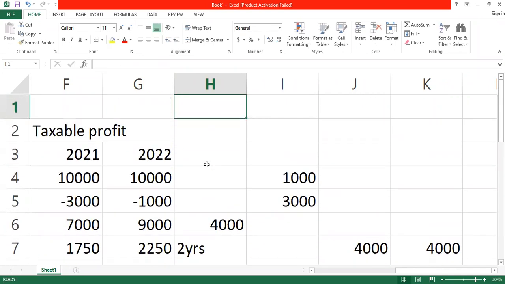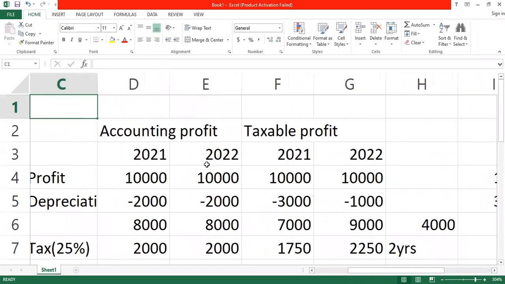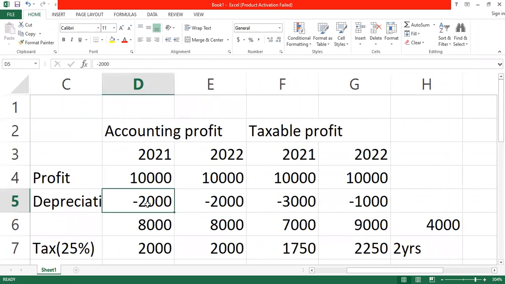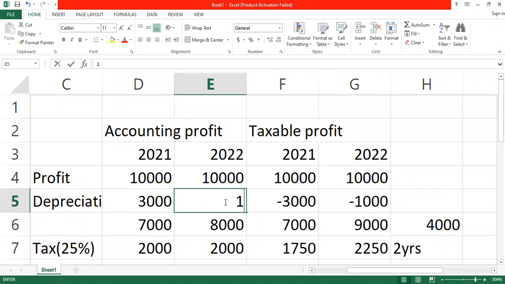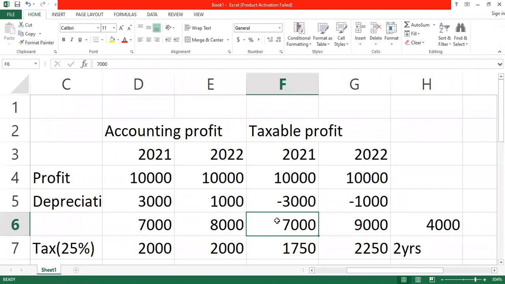Let's come here. Assuming it is the company that is charging a depreciation of 3,000, it means that their profit will be 7,000. Then they will now come and charge 3,000 over here.